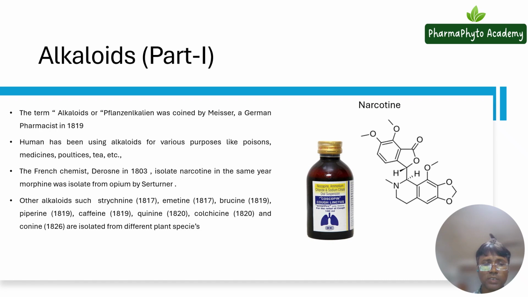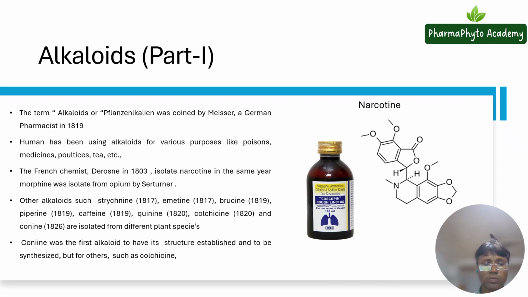For example, strychnine in 1817, emetine in 1817, brucine 1819, piperine 1819, caffeine 1819, quinine 1820, colchicine 1820, and coniine 1826. These are the compounds isolated by different scientists from different species.